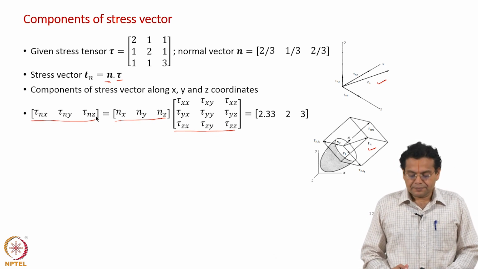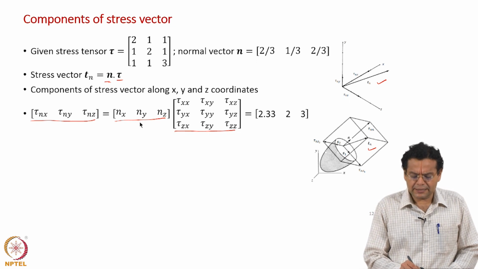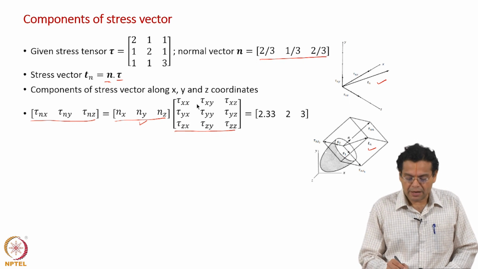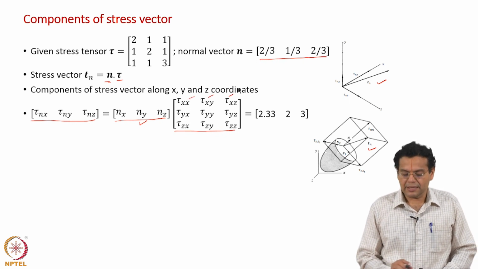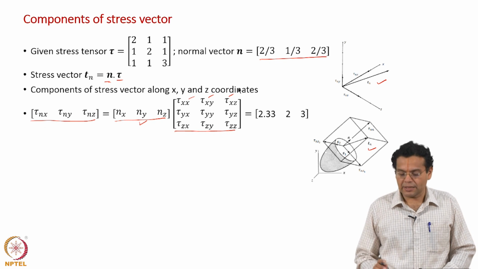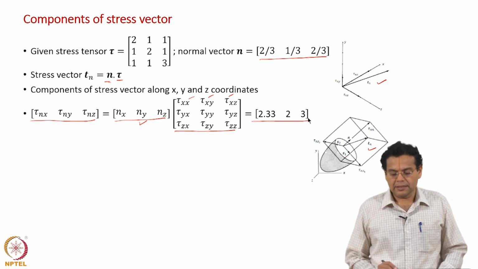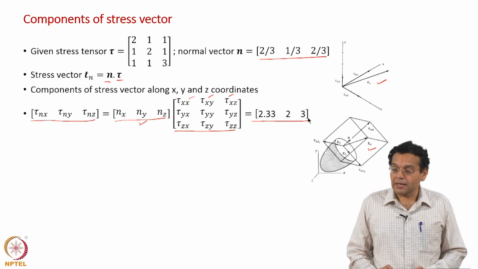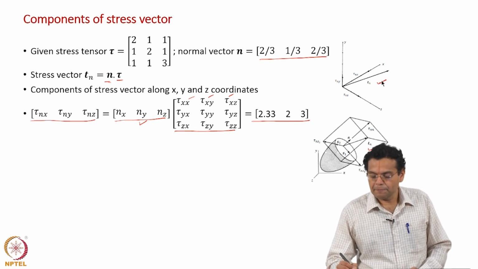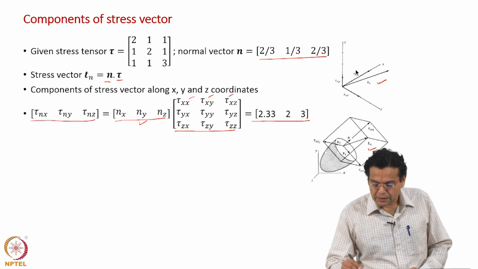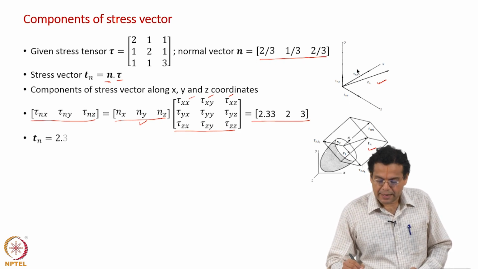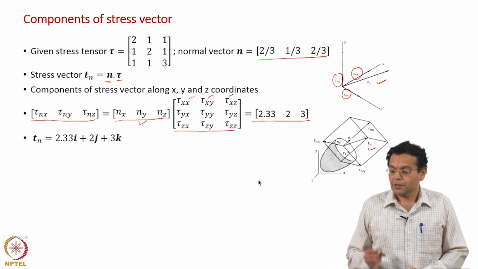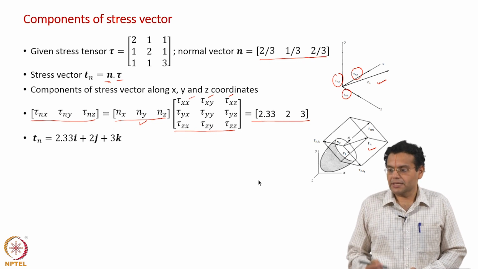So, it is a simple matrix multiplication. We have the values of nx, ny, nz, and the values of all the 9 components here. You can use your calculator as well and get these 3 components of the stress vector, along the x, y, z axes. That is what is shown here. We have got the values of tau nx, tau ny, tau nz. Tau nx is 2.33, tau ny is 2, tau nz is 3.